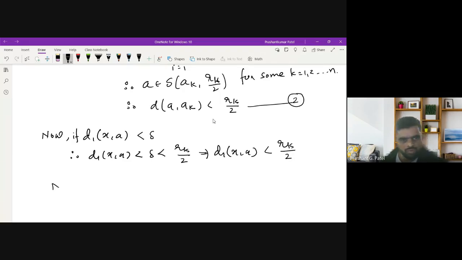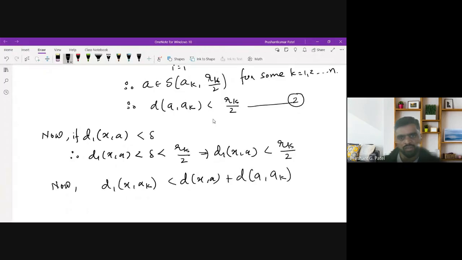Now d1(x, ak) is less than, by the triangle inequality, d1(x, a) plus d1(a, ak).